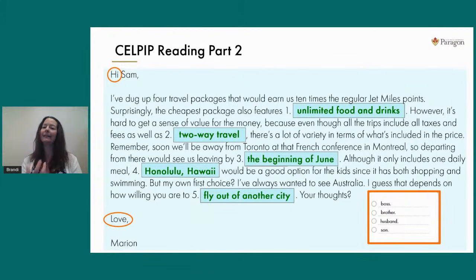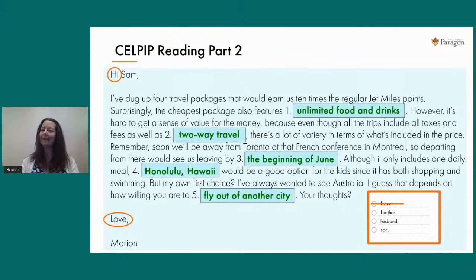That's indicative of a very close relationship. So when we look back at those 4 answers, let's hope it's not the boss. Probably Marion and Sam are family members based on the way that Marion is greeting and signing off in the email. Now we have to read through the email itself to determine if Marion and Sam are brother and sister, if Sam is her husband, or if Sam is her son.